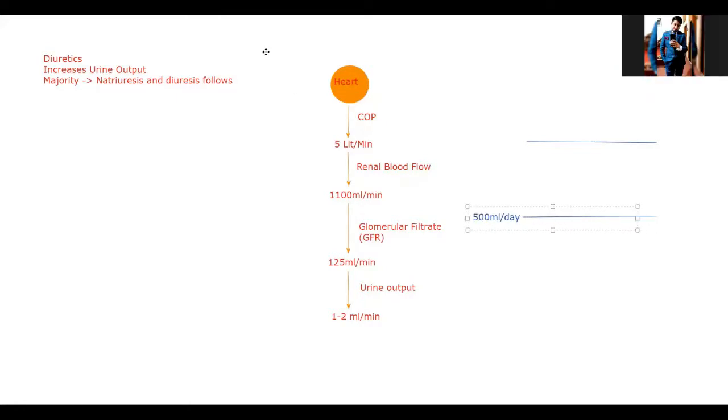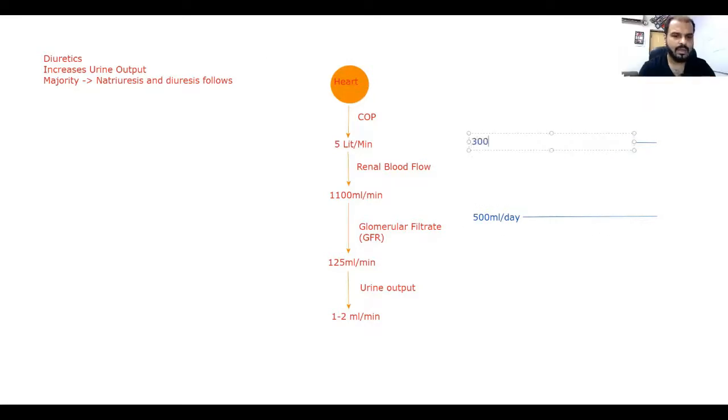And the maximum is usually 3000 ml, or 3 liters per day. Between these two values, this is the normal urine output per day.